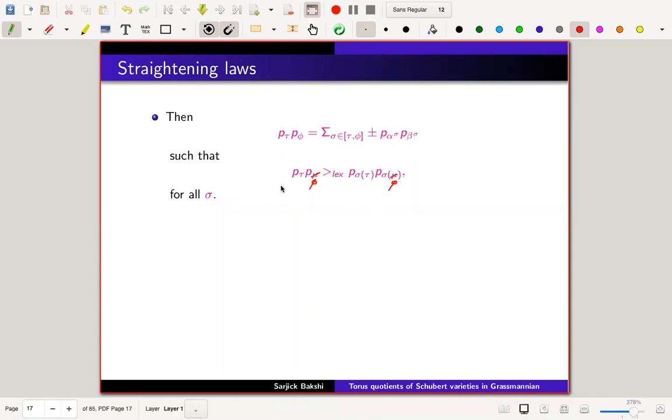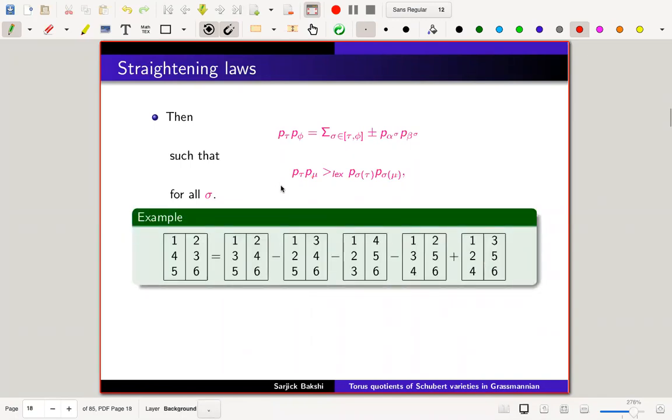To give a slightly non-trivial example, let's work with 1 4 5 2 3 6. Note that here 1 is less than 2 but 4 is greater than 3, so I take this part. As I mentioned, this will be the shuffle.